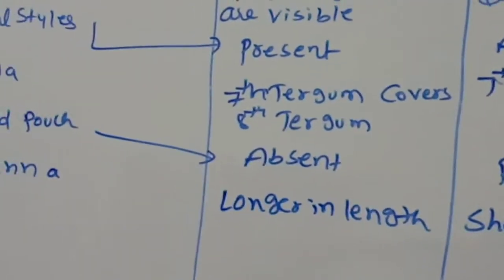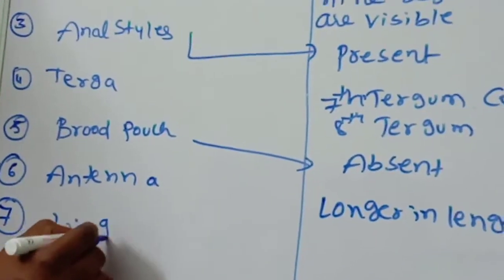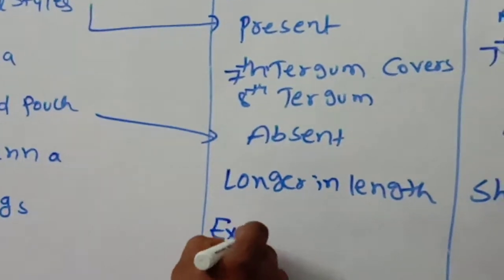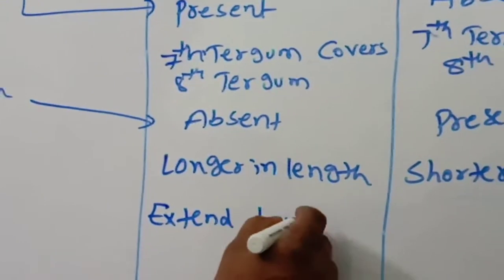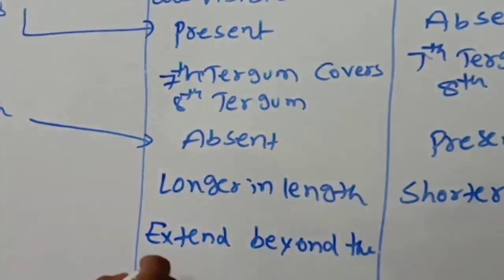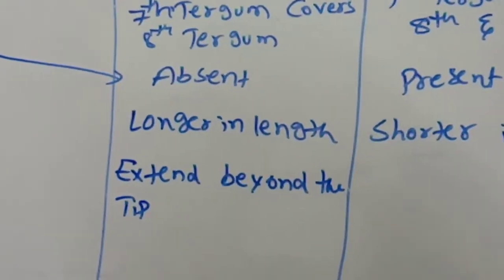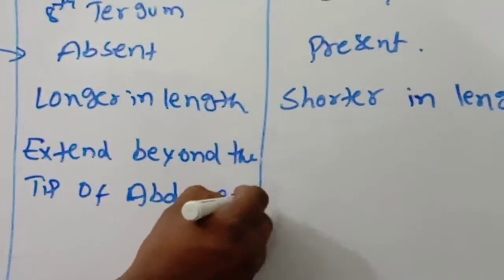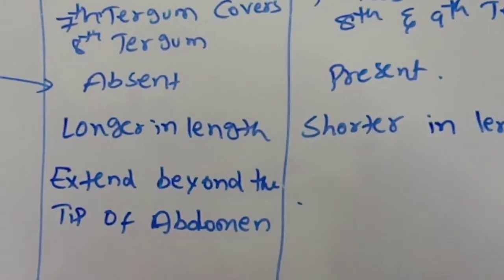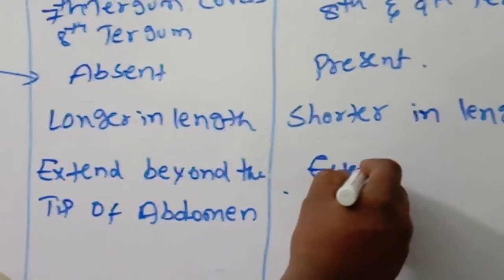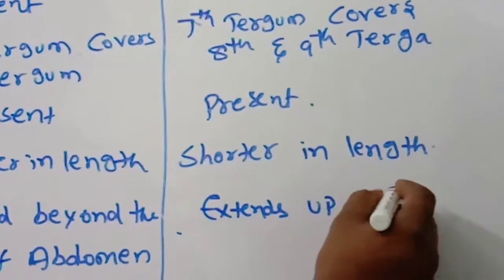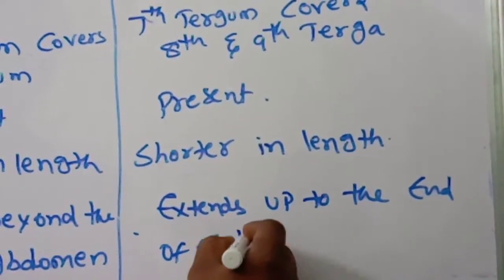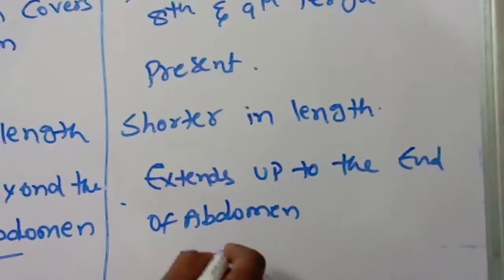Next, wings. In the male, the wings extend beyond the tip of the abdomen. In the female, they extend only up to the end of the abdomen. Okay children, these are the important points.